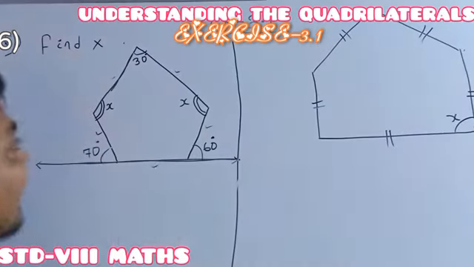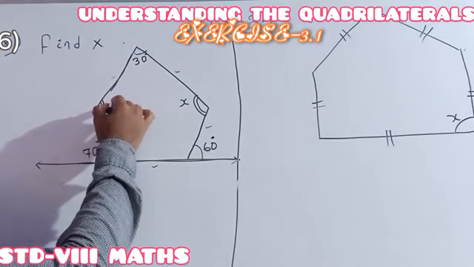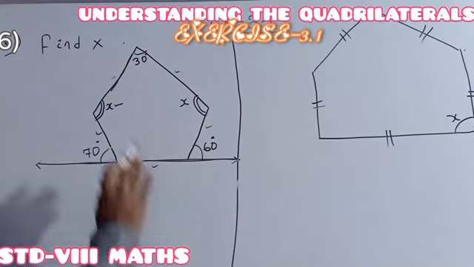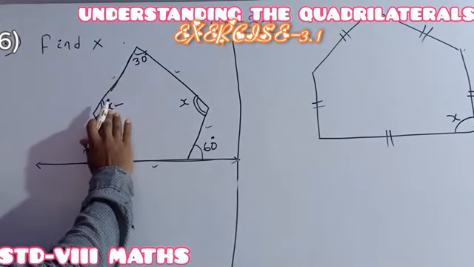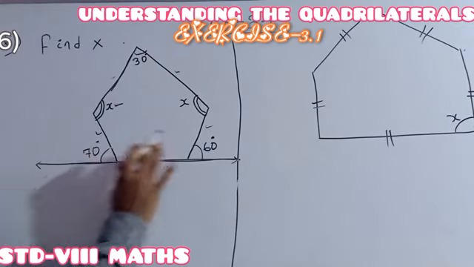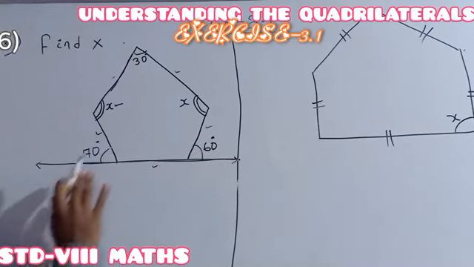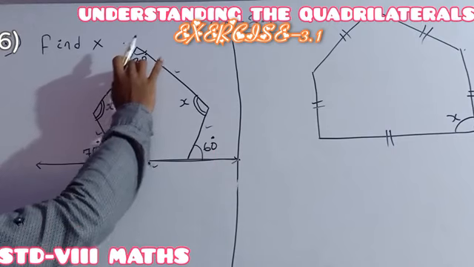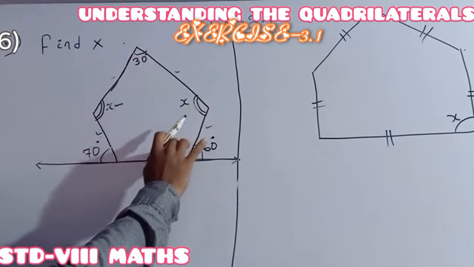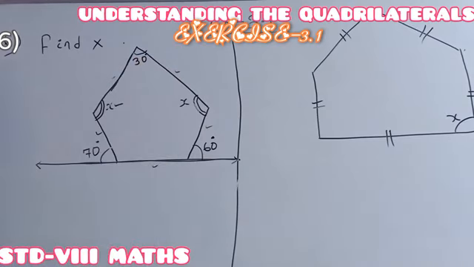Okay, as it is asked that you have to find out one of the interior angles. Here an interior angle is given, this one is one of the exterior angles given, and this is another exterior angle given. So it means we have to formulate an equation where there should be a relation between the sum of the interior angles.